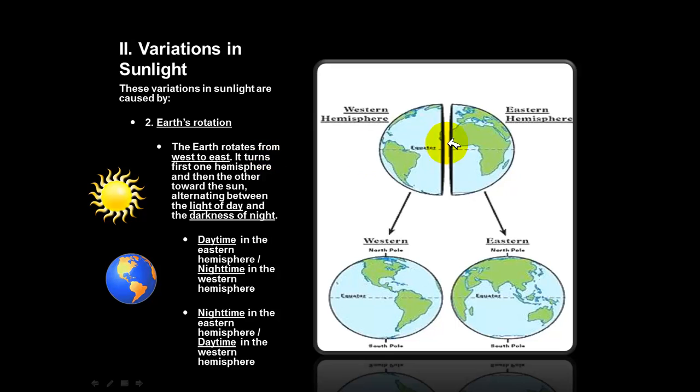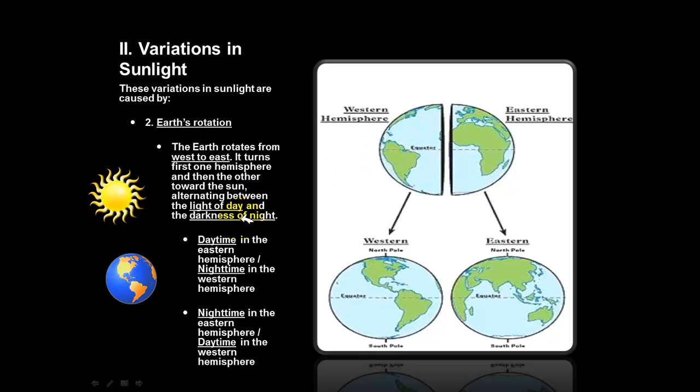What exactly is this saying? That's a lot of words I just gave you. Well, this is what it's saying. When the Earth spins, there'll be one hemisphere, because only half the Earth can face the sun at one point in time, that will receive light. During that time, that hemisphere is in daytime. And then when that hemisphere spins away from the sun, it'll be in darkness, and the hemisphere that was not facing the sunlight is now in day.